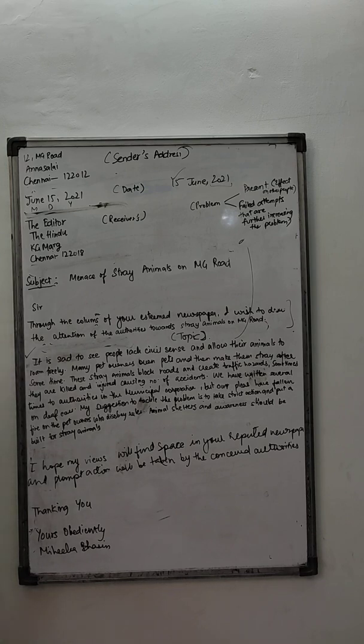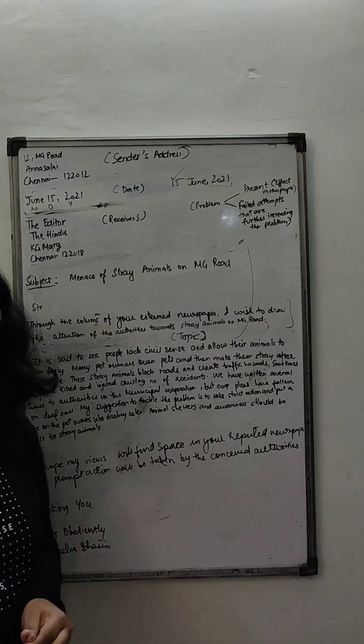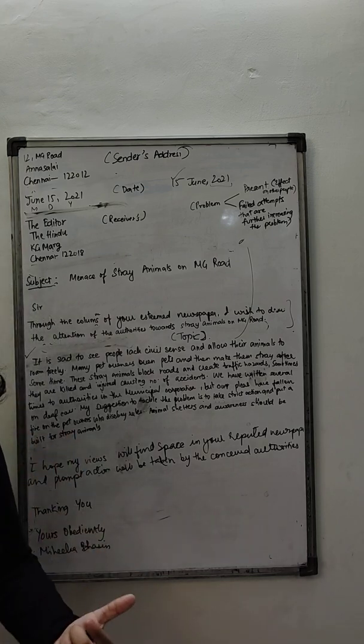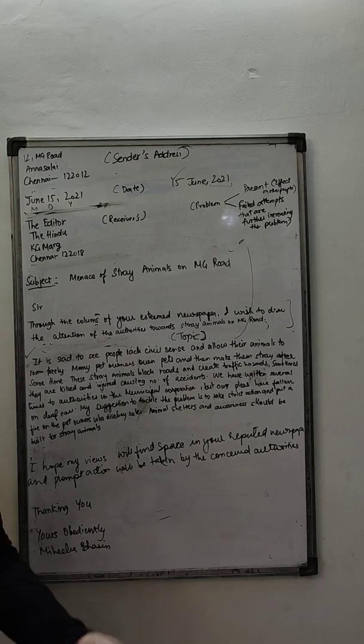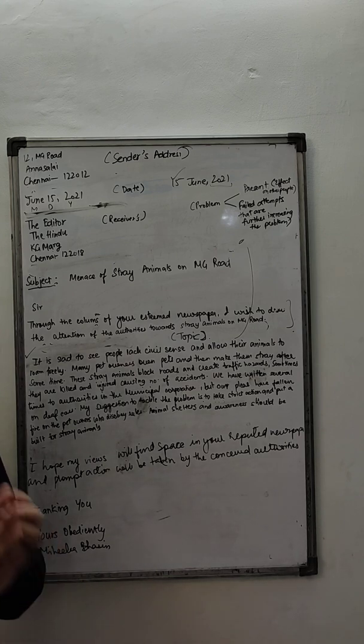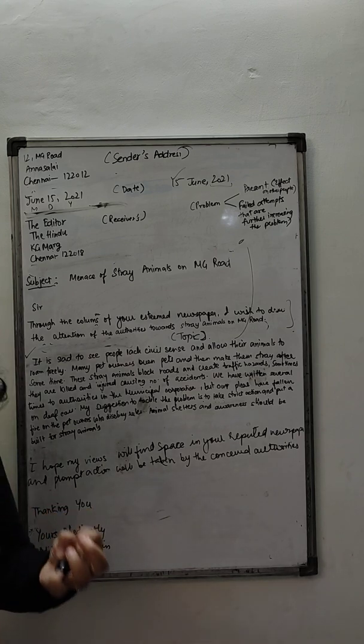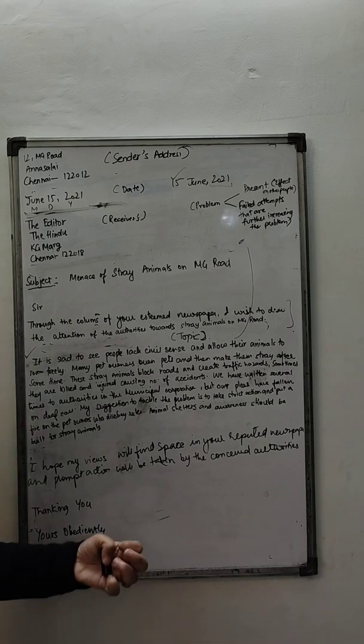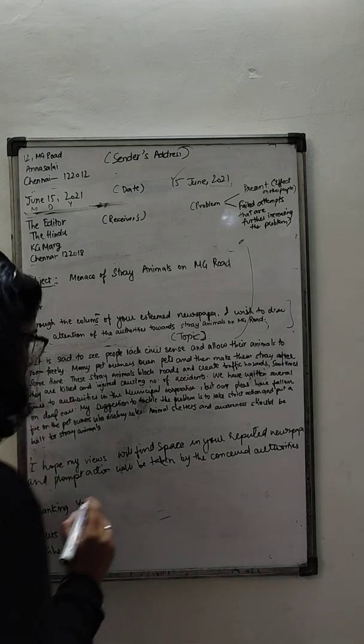So, in the third paragraph, as I mentioned earlier, you conclude the letter. At the same time, if you're writing to an editor, you tell them that, okay, I hope that my views find importance, they are important to you, they can help you, and you put them in your newspaper. I request you, so that the concerned authorities take a look at this and take action. So basically, what you do, I just write it here.